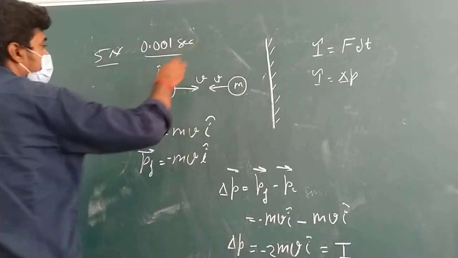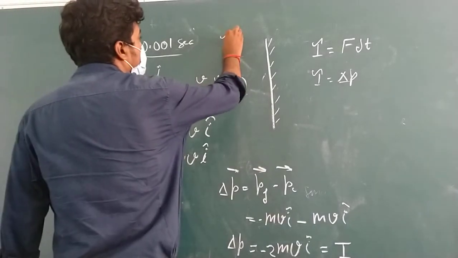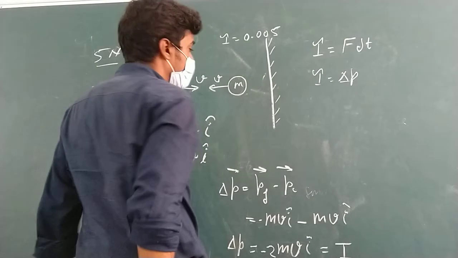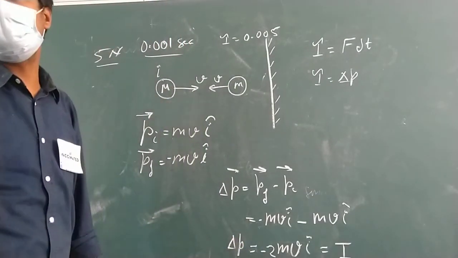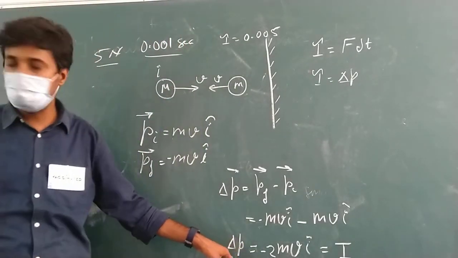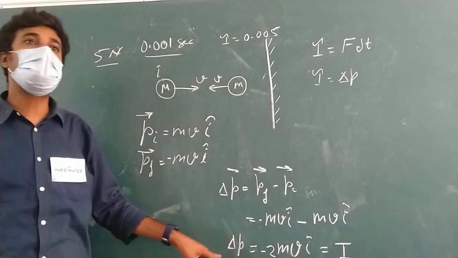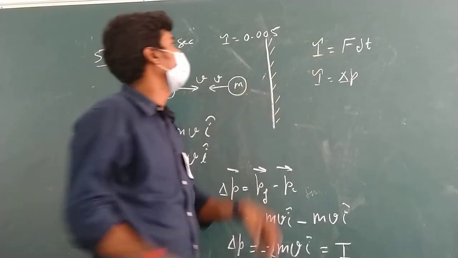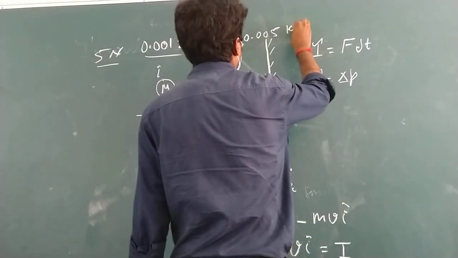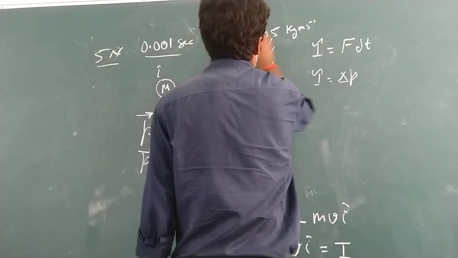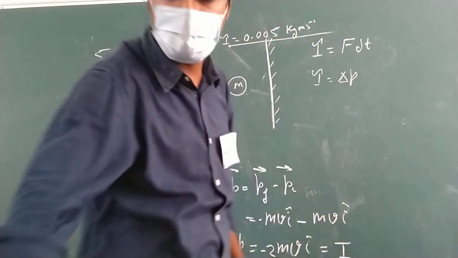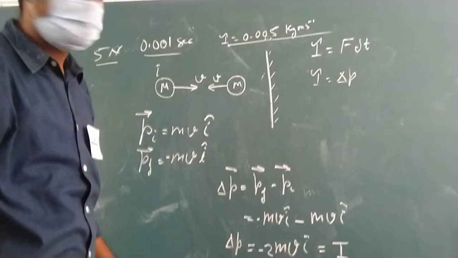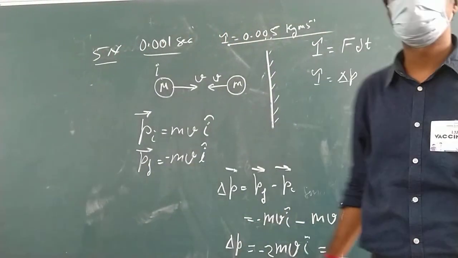So in this case, the impulse imparted will be how much? I is equals to 0.005, and you can use the unit of momentum because you know this. I is equals to change in momentum. What unit are we going to use here? Kg meter per second. The unit of impulse is what? Kg meter per second. Yes or no? Any doubts, anyone regarding anything? You can ask me right now, beta. Okay? Stop the video.